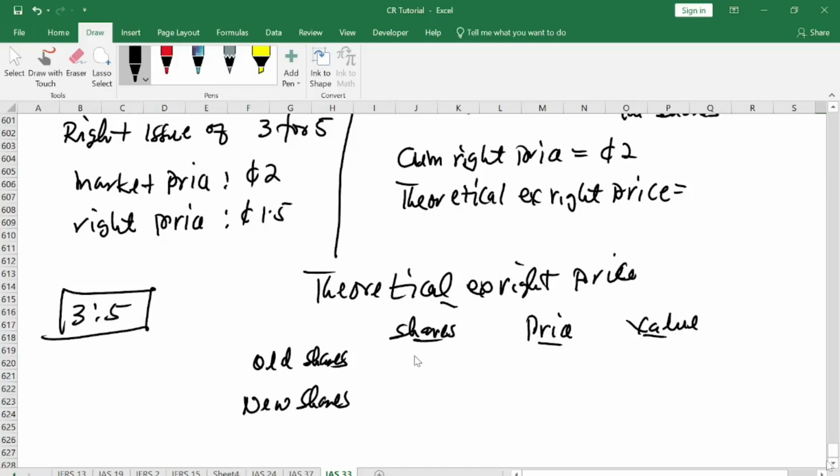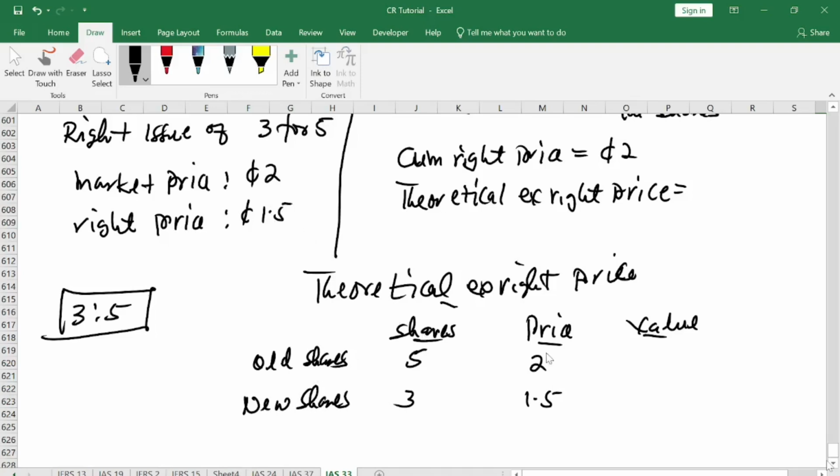Is the old shares, and 3 is the new share that they are giving. What is the price? The old share is the market price, because those people who are holding 5 shares bought the share at the price of 2. And those people who are here to receive the 3 shares will buy the share at 170 pesos. So when you multiply, what do you have?